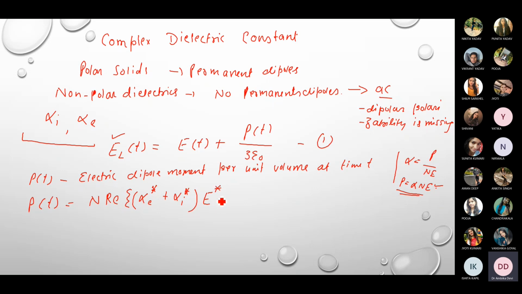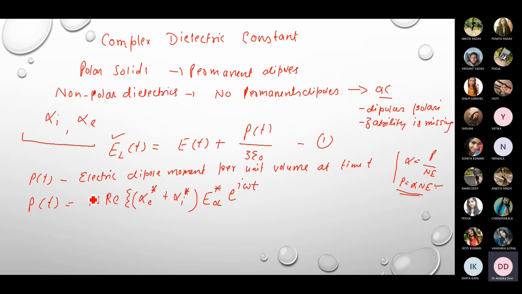Let us say this is denoted by E star L exponential i omega t. Okay, this is the complex electric field. This is the real part of the polarizability, the electronic and ionic polarizability.